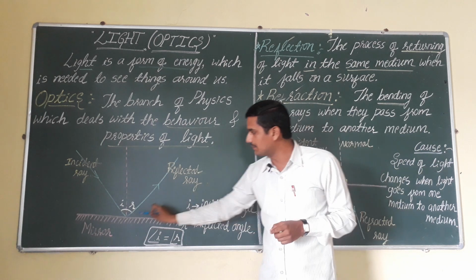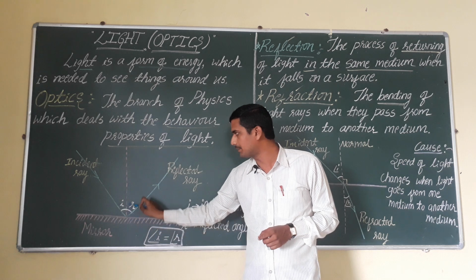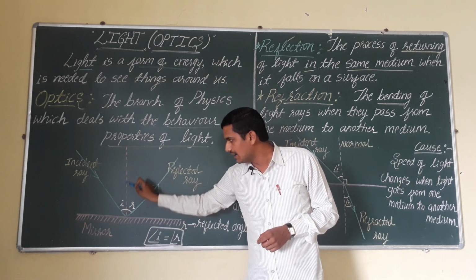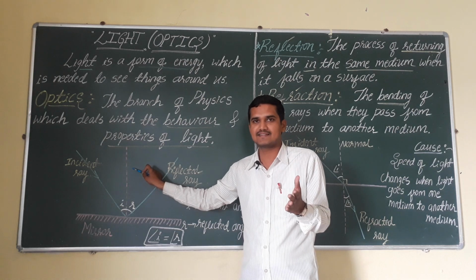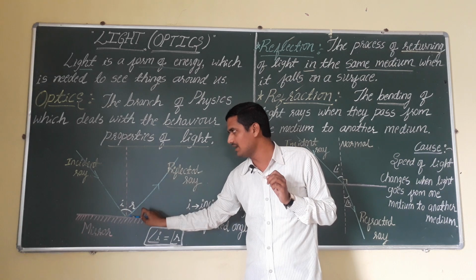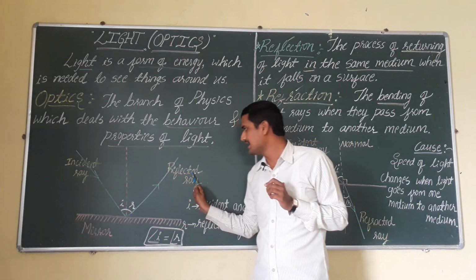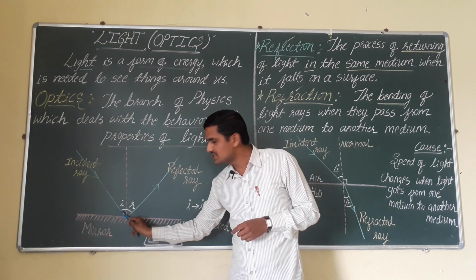And exactly at the middle position, if you draw a perpendicular line from the mirror, this line is generally called the normal line. It is an imaginary line, not actually present. So this is called the normal, the incident ray and the reflected ray.